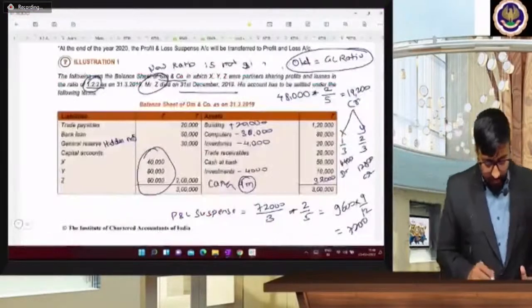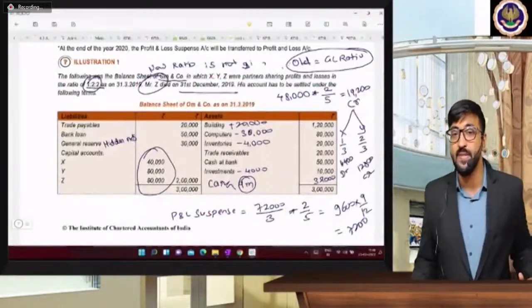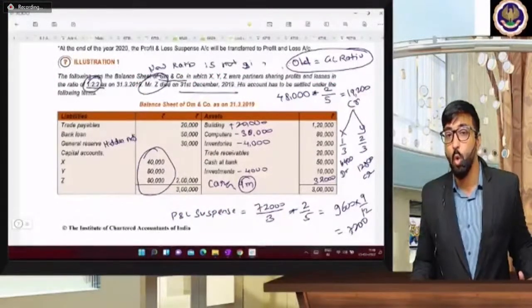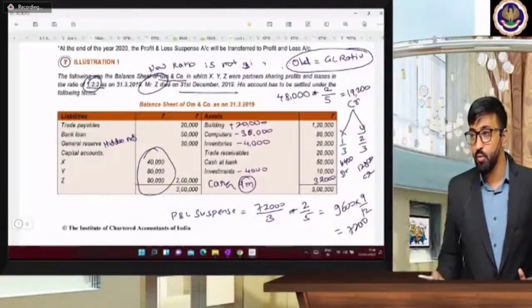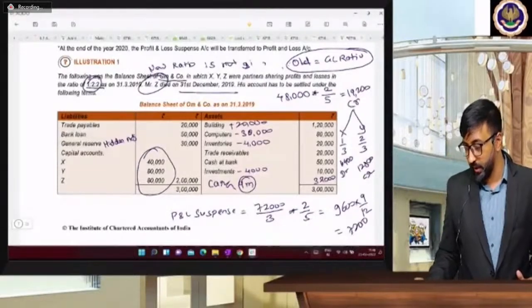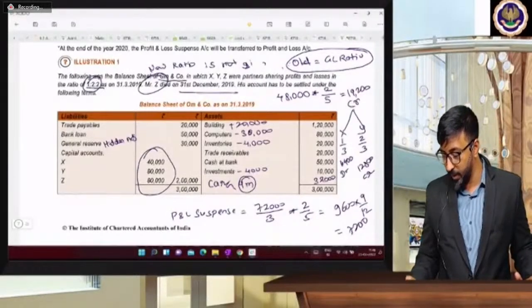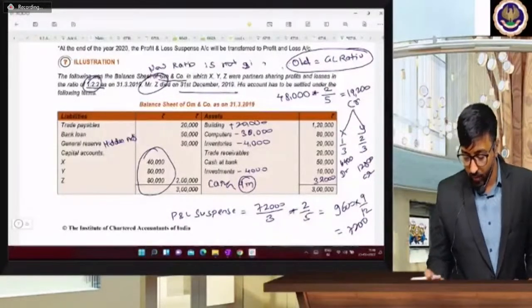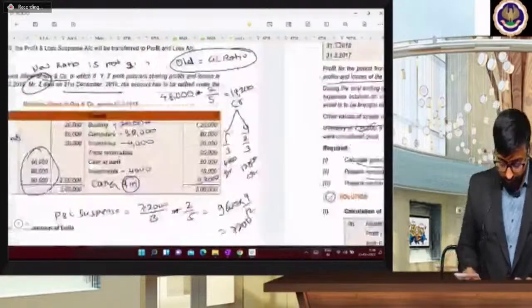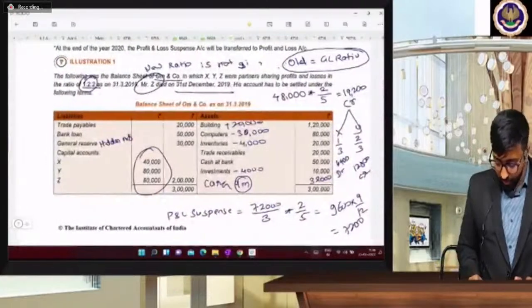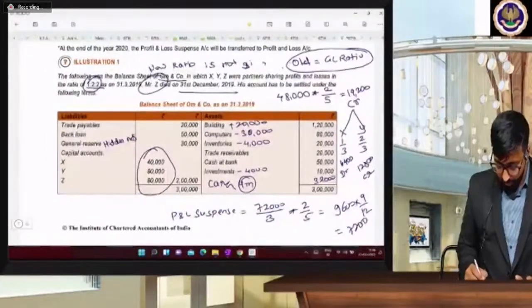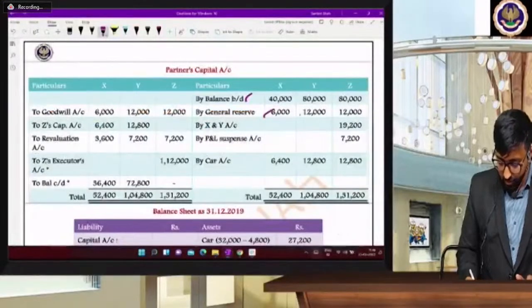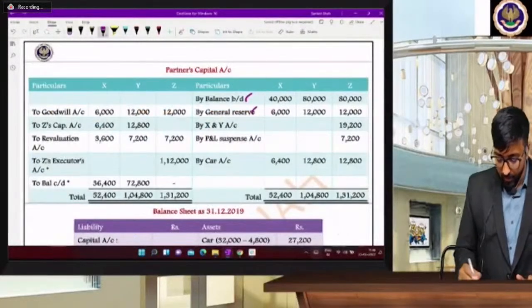Then what is the hidden adjustment in the question? The hidden adjustment is general reserve. In which ratio are you going to distribute the general reserve? Old ratio. So general reserve in the old ratio 1:2:2. So 30,000 divided by 5 into 1 is equal to 6,000, 6,000, 12,000, 12,000. You can write over there: 6,000, 12,000, 12,000.